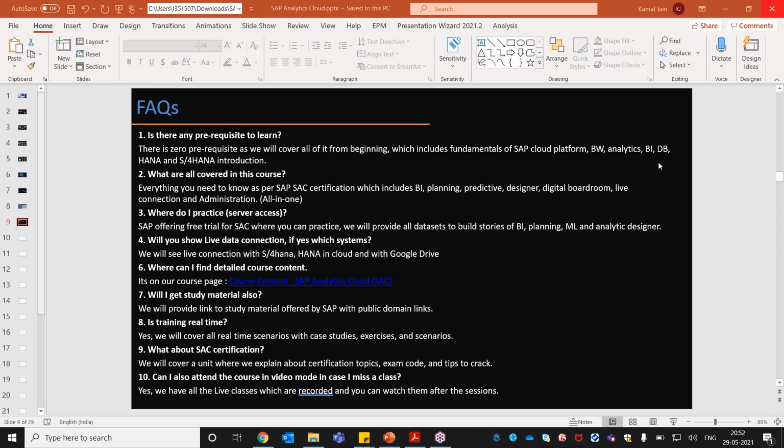All right. So I'm going to cover the live data connection. This is something which we are going to cover in our training, using the live data connection.